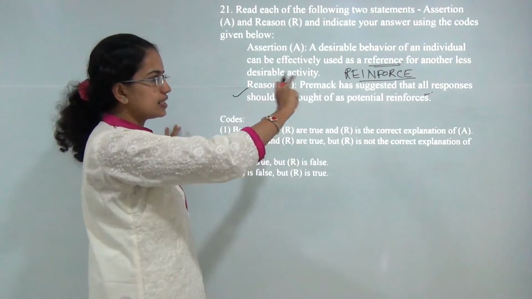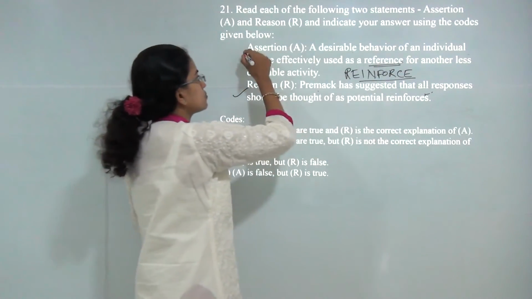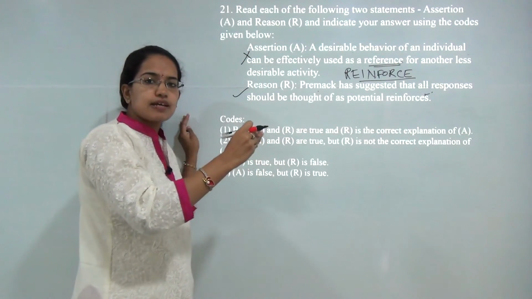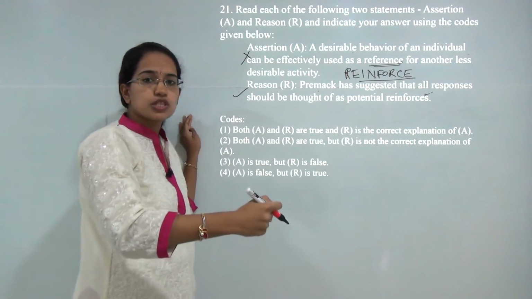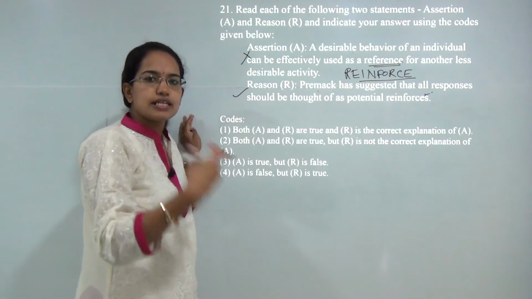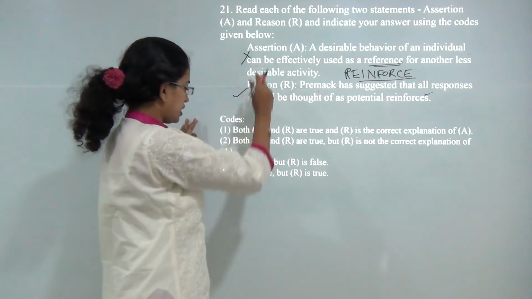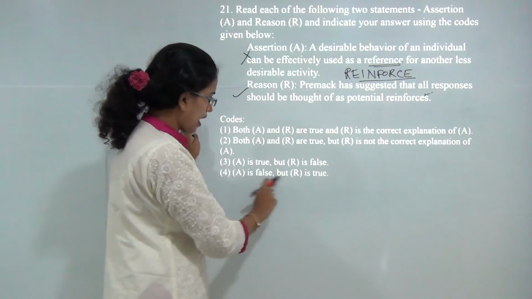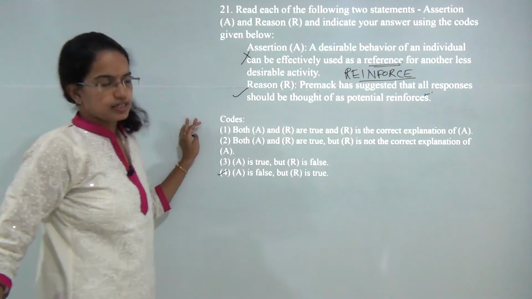But since here it says as a reference, this would be incorrect, because it's not a reference. A more desirable behavior is reinforcing or strengthening a less desirable behavior. So here A would be false and the reason would be correct. So 4 would be the correct choice here.